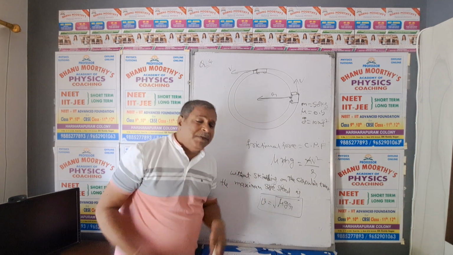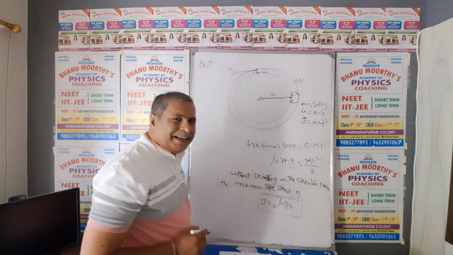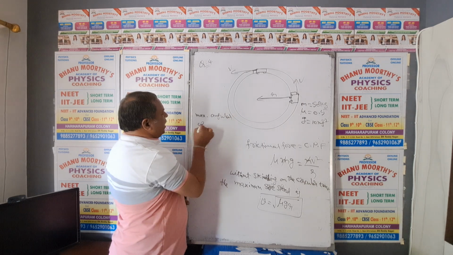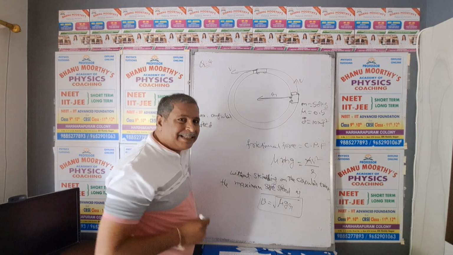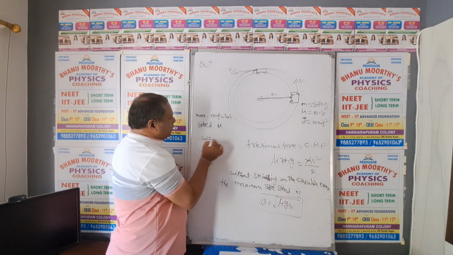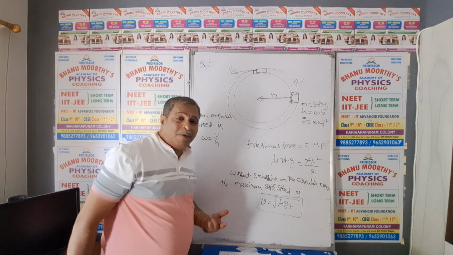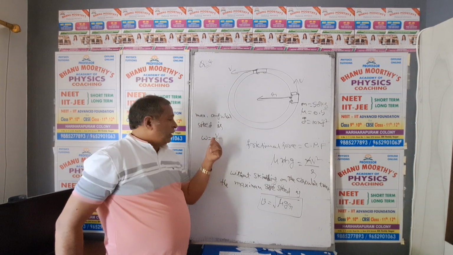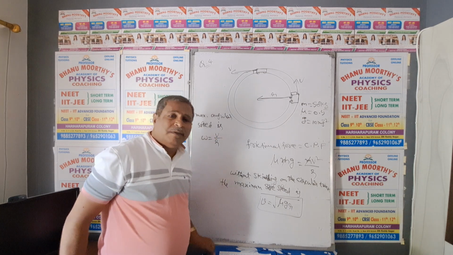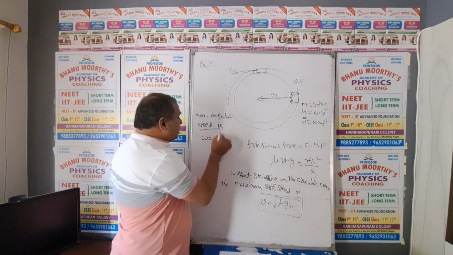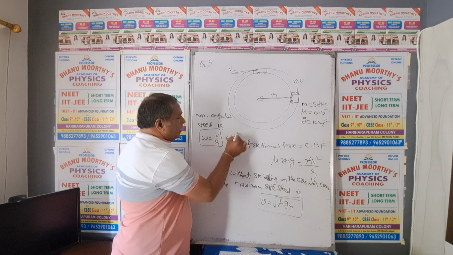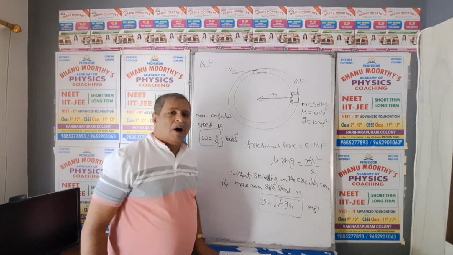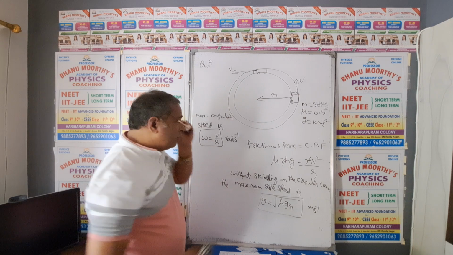Suppose in the same concept, if they ask for maximum angular speed, my dear NEET students, what is your answer? Omega equals v by R. That's all. In rotatory motion, v equals R omega, so omega equals v by R. We got v here, then substituting this value here, you will get angular velocity. It is measured in radians per second, while linear speed is measured in meters per second. My dear NEET aspirants, you observe this concept also. Shall we move to the next model?